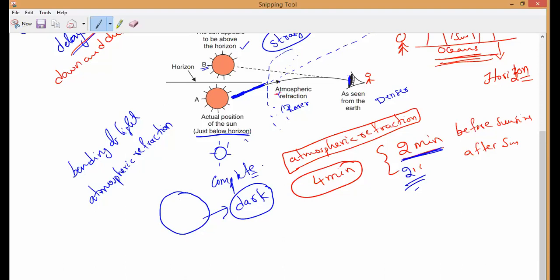Because of the atmosphere, 2 minutes early we are seeing the sun, and 2 minutes late we are seeing the sun. So totally how many minutes are avoided if there is no atmosphere? If there is no atmosphere, the day would have been shortened by how many minutes? The daytime is shortened by 4 minutes.